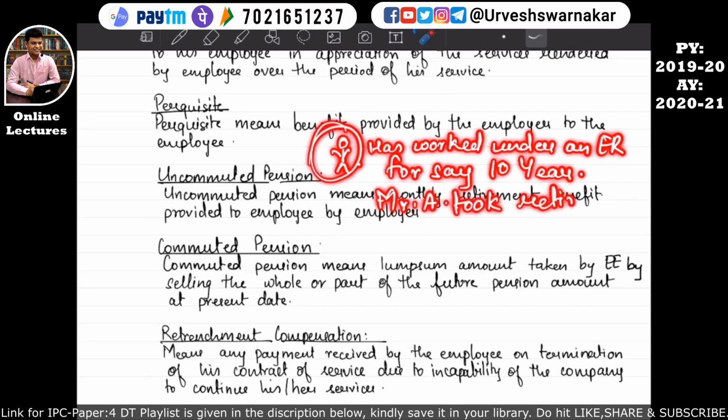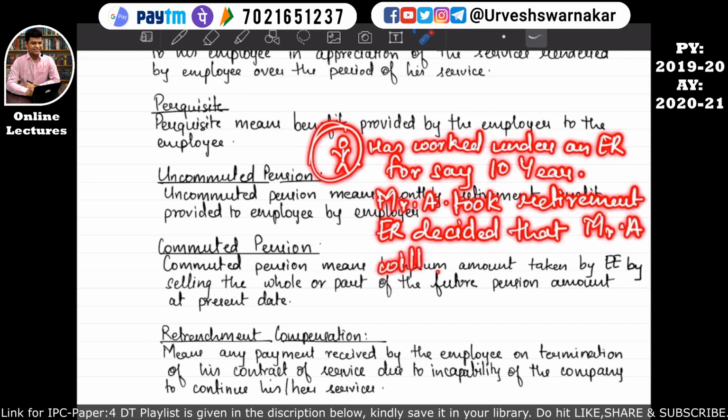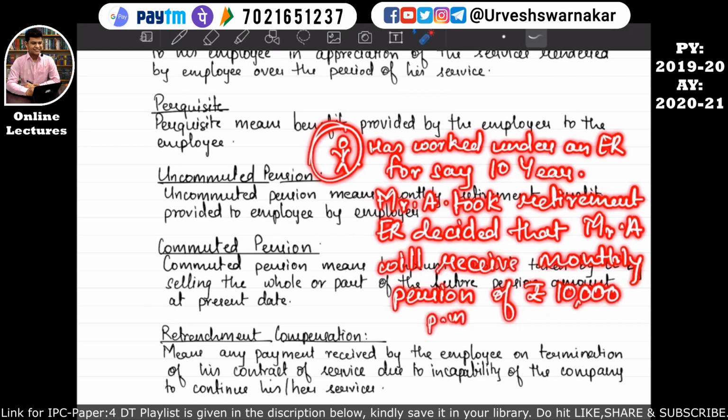So the employer decided that Mr. A will receive a monthly pension of rupees 10,000 per month till Mr. A dies. I hope this is quite clear to you all.